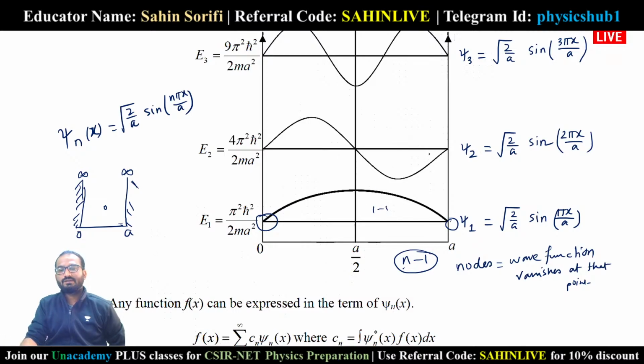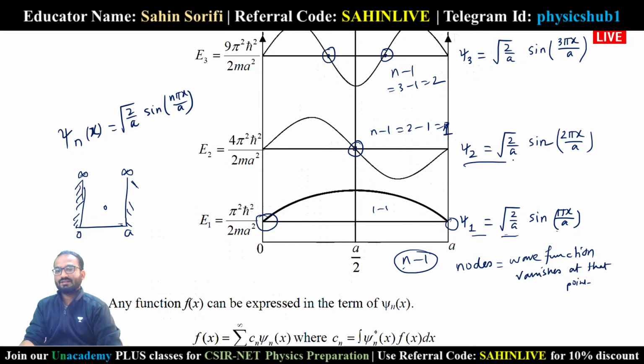For n equals 2, the number of nodes is n minus 1, which means 2 minus 1 equals 1. That is why there is 1 point here. For n equals 3, 3 minus 1 is 2, so 2 nodes. This is one node where the function vanishes, and this is another node. And you can see the plot of the wave function psi 1, root 2 by a sin pi x by a. It is looking like this. This is the first excited state, it is looking like this. The second excited state is looking like this.